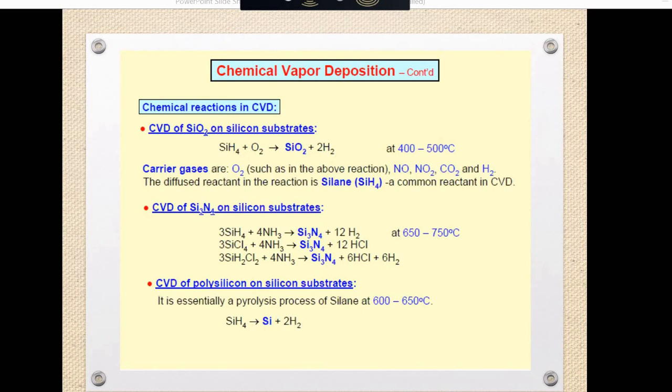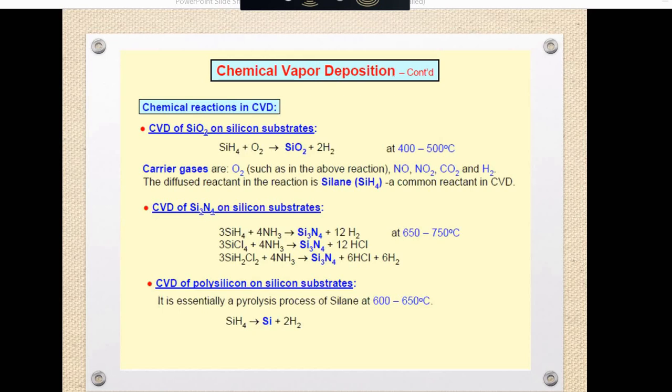Here the activation energy is less compared to other methods like silicon nitride. In the previous case we discussed silicon oxide, and this is silicon nitride. Here the activation energy is more compared to silicon oxide, and the temperature is also more.